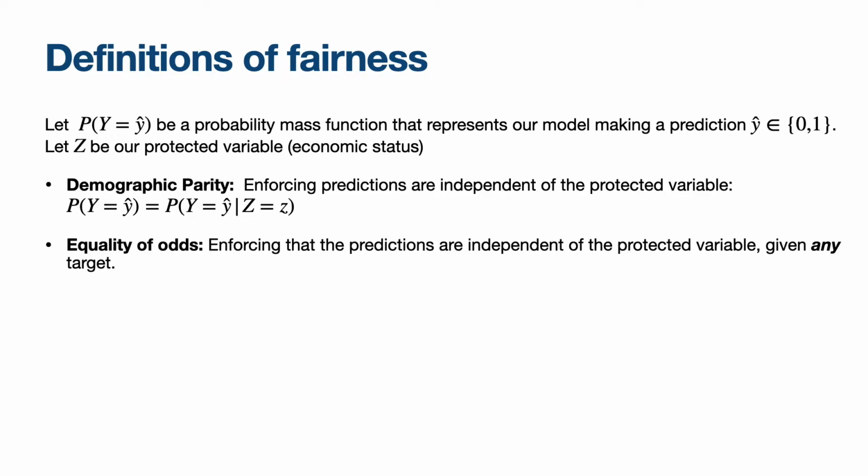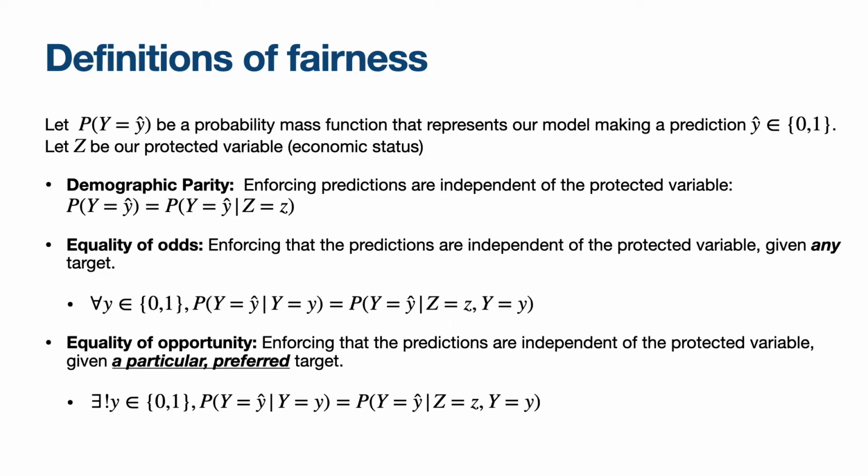This motivates the next two definitions of fairness, the first of which is equality of odds. This tries to enforce that the predictions are independent of the protected variable given any target. So it looks similar to before, except we're given a label y, and the probability that you make this prediction given this label is going to be equal to the probability that you make this prediction given the label and the protected variable.